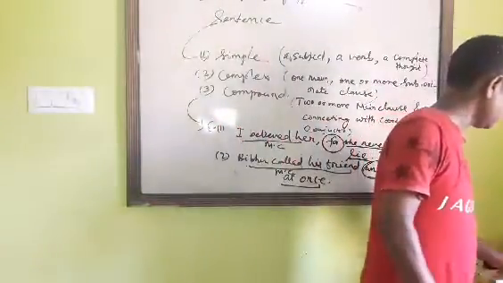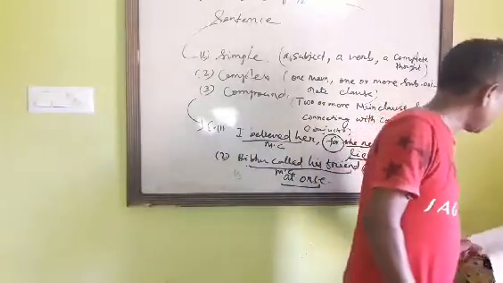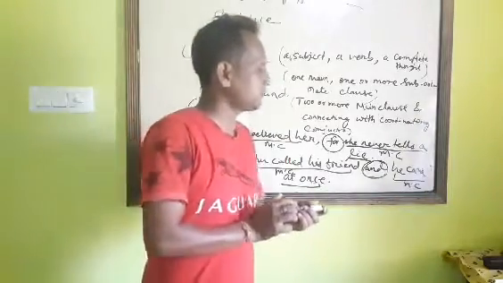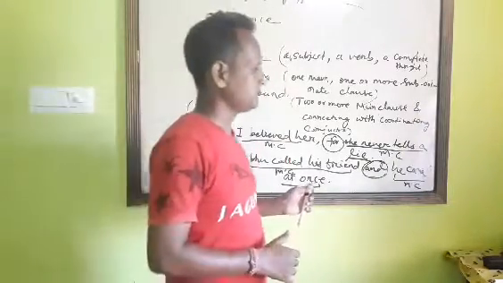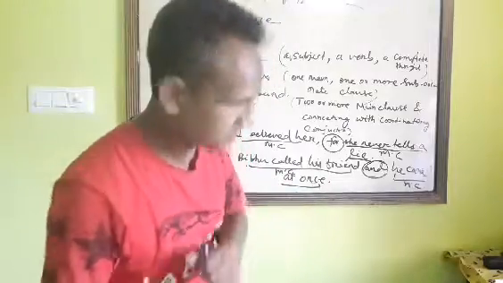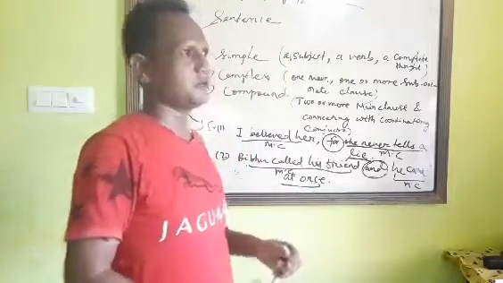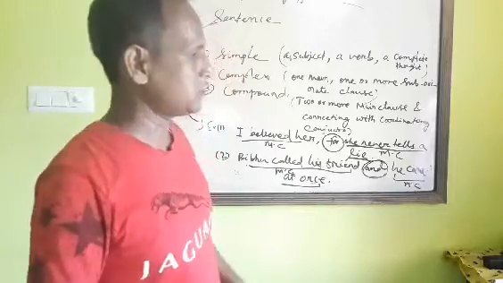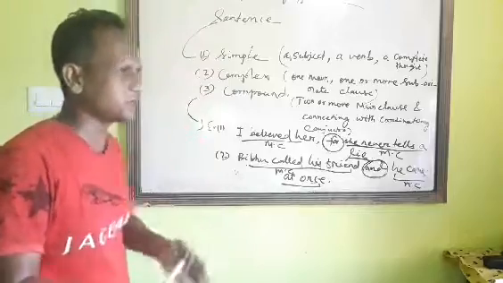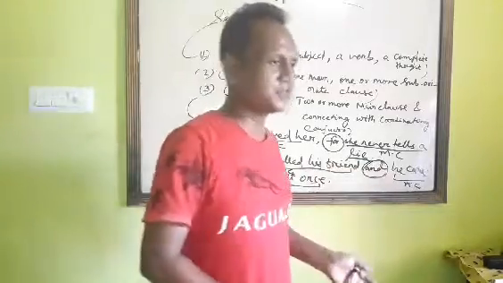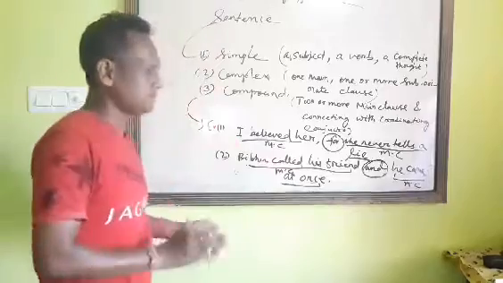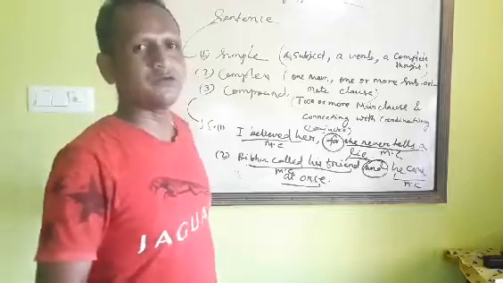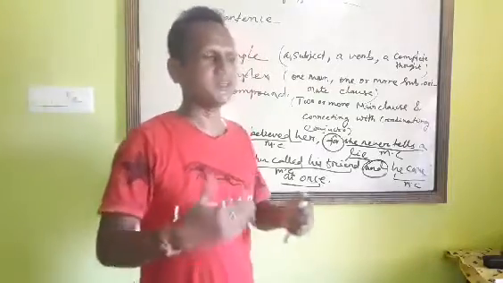In the later part of our class, we will discuss the conversion of sentences: how a simple sentence is converted into a complex sentence, how a complex sentence is converted into a simple sentence, how a simple sentence is converted into a compound sentence, and how a compound sentence is converted into a simple sentence. The later part of this chapter will be discussed in our next class.